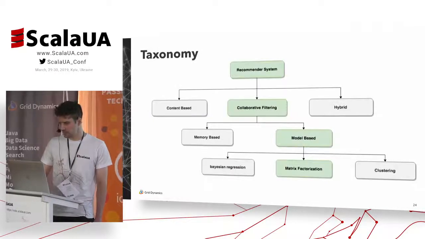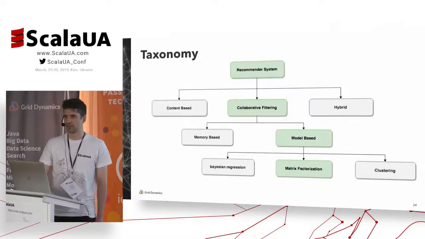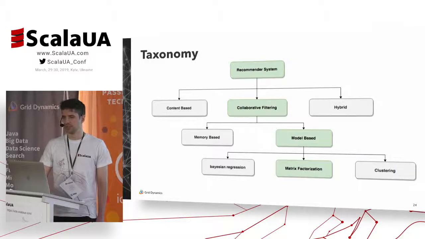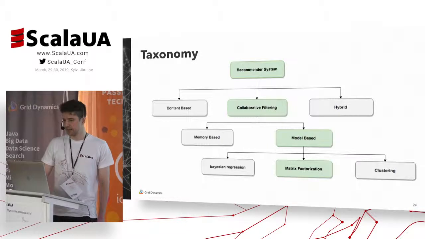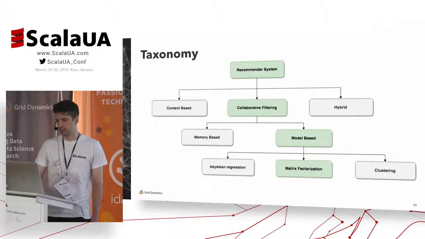So there are actually a few types of recommendations, and collaborative filtering is just one of them. There are also content-based systems, which analyze discrete attributes and features of the product. But in reality, systems are more complicated than just collaborative filtering or content-based, and they have to use different approaches together, and this kind of system is called hybrid. But in my talk, I will consider only collaborative filtering and the particular implementation idea called matrix factorization.